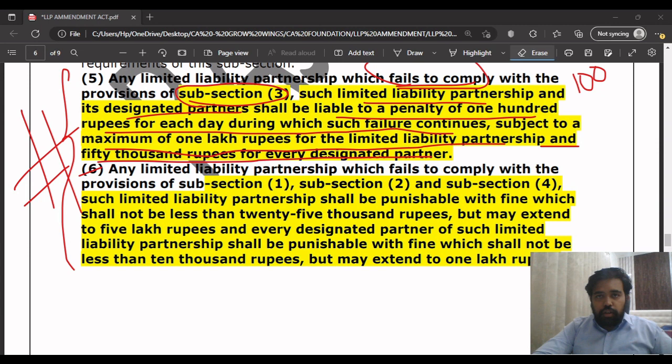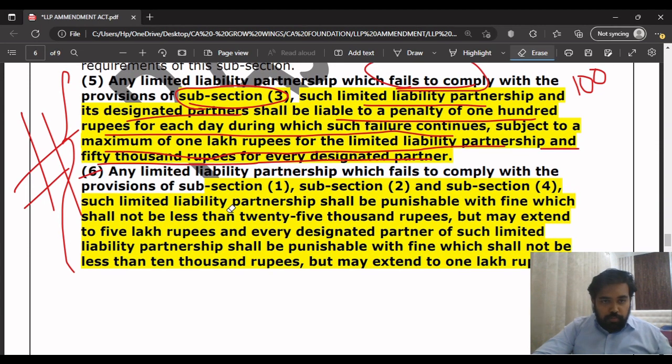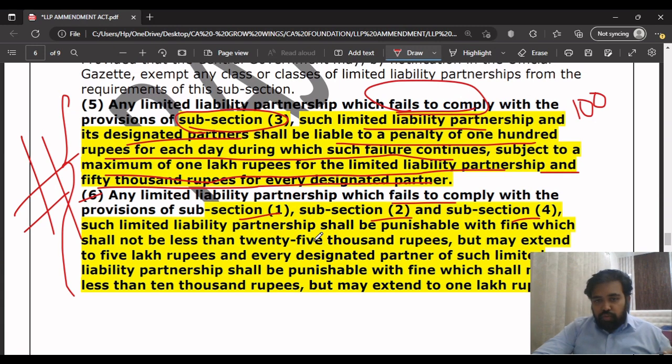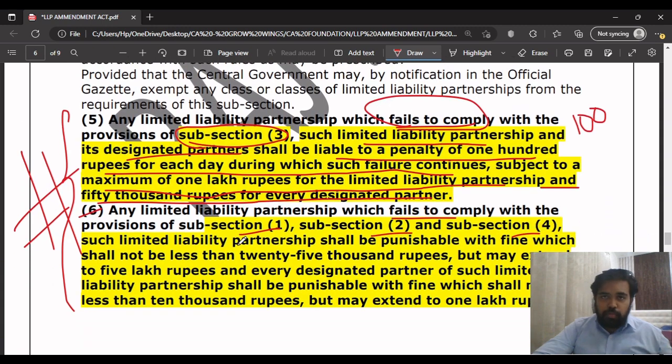So next, point number 6. Continuing with the next point, the sixth point is also based on the penalty. What they are saying is that if the LLP fails to comply with subsection 1, subsection 2 and subsection 4. Subsection 1 is the double entry system of maintaining the books, which can be cash or accrual based, and it should be at the registered office.